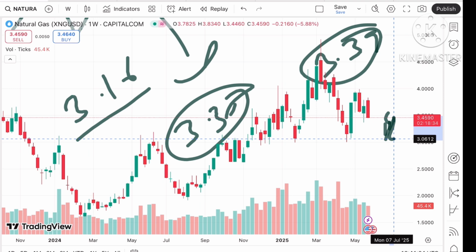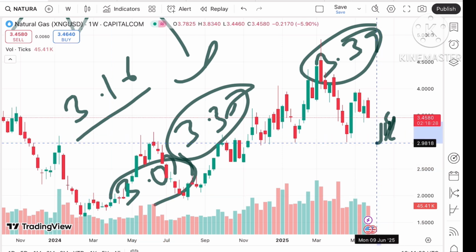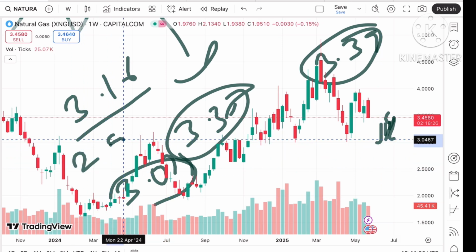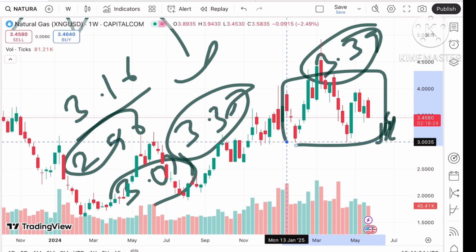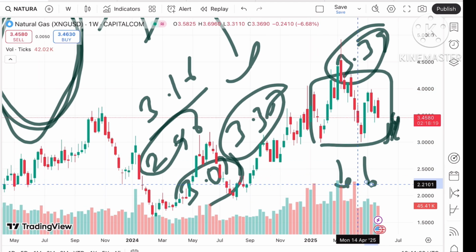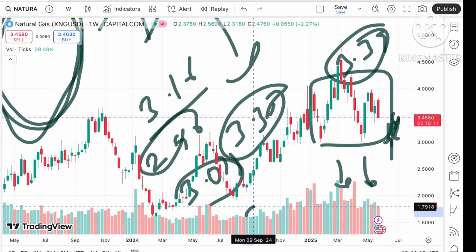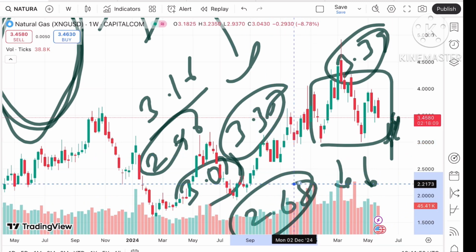and if the price goes below that particular level, the chance of touching a level of around $3.075. Okay, and if it started going below this level, the chance of touching 2.98 we can see, and then there will be a zone breakout, so we can see the price will fall further down. Okay, and if it started falling below $3, there is a probability of touching a level of $2.95, and from there a further fall we can see towards 2.68. Okay, and then further low.